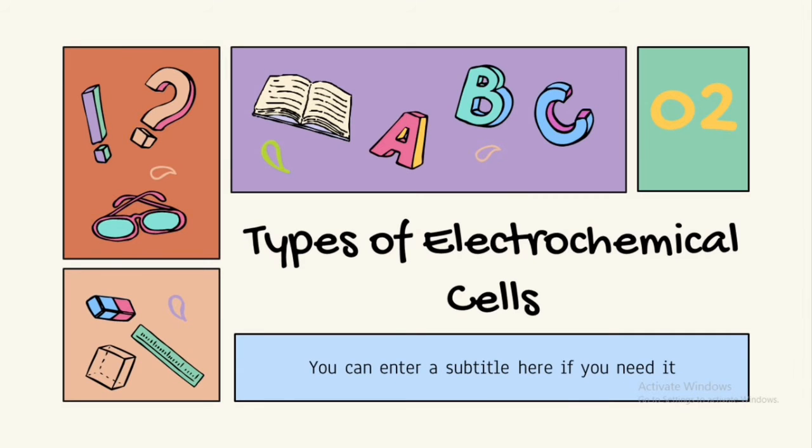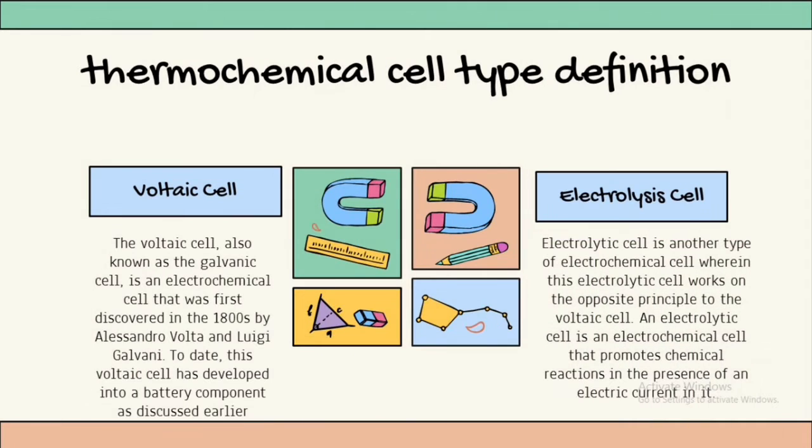Okay, then we go to the second material, namely types of electrochemical cell. There are two types of electrochemical cell, namely voltaic cell and electrolytic cell. The following is a complete explanation of the two types of electrochemical cell. First, we will discuss voltaic cell.